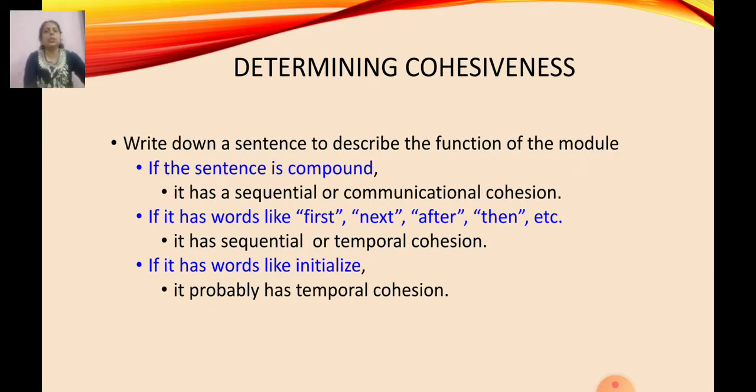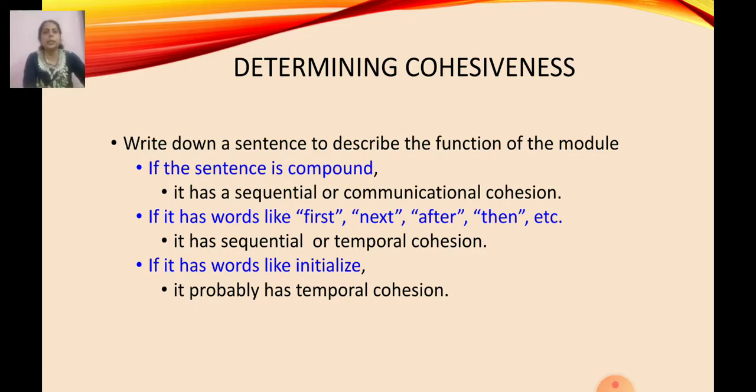So this is all about the cohesions. There are 7 types of cohesion, and coincidental cohesion has low cohesiveness and functional cohesion has high cohesiveness. So how can we determine the degree of cohesiveness?